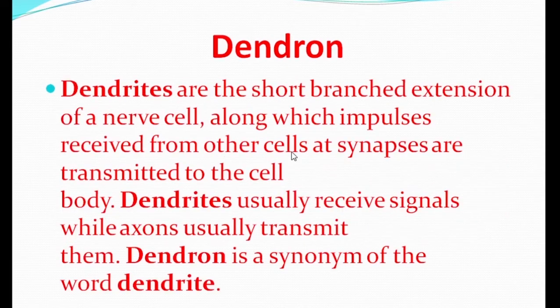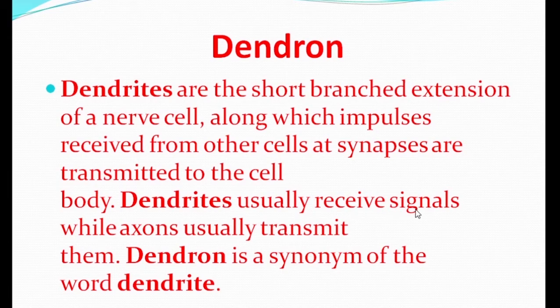Now the dendron. Dendrons are a synonym of dendrites. Dendrites are the short branch-like extensions of a nerve cell, along which impulses received from other cells at the synapse are transmitted to the cell body.